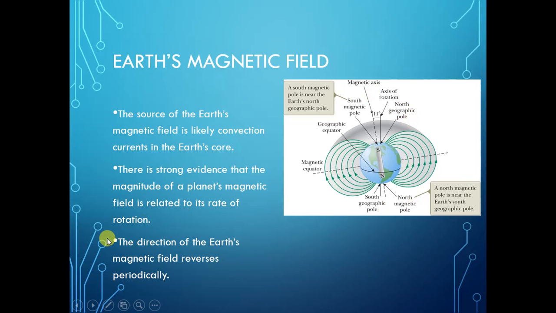The direction of the Earth's magnetic field is reversed periodically. There is strong evidence that the magnitude of a planet's magnetic field is related to its rate of rotation.